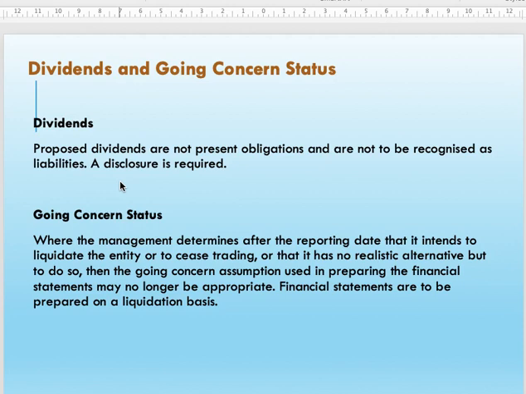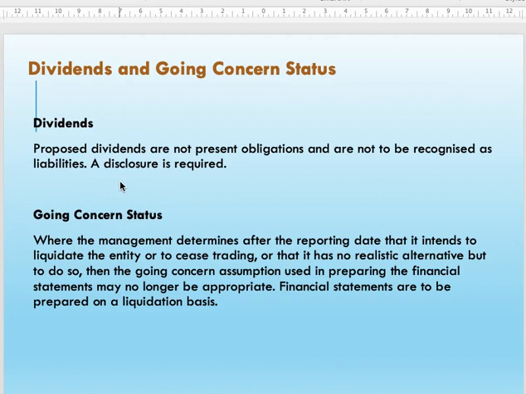So a proposed dividend does not make the company liable to the shareholder on 31st December 19, because the decision made on the proposed dividend is made after the closing date. So the company just needs to disclose in the notes to the account.